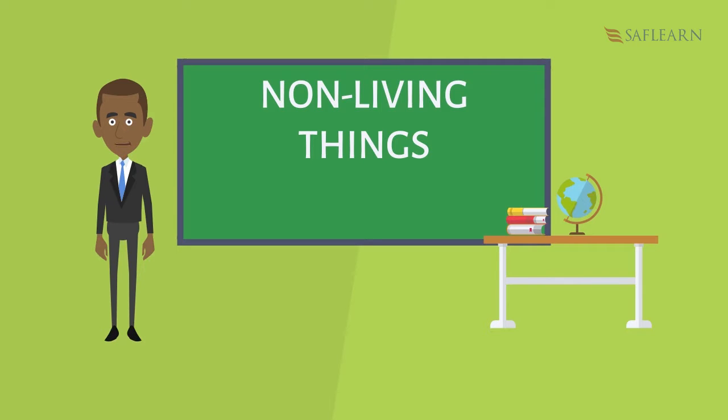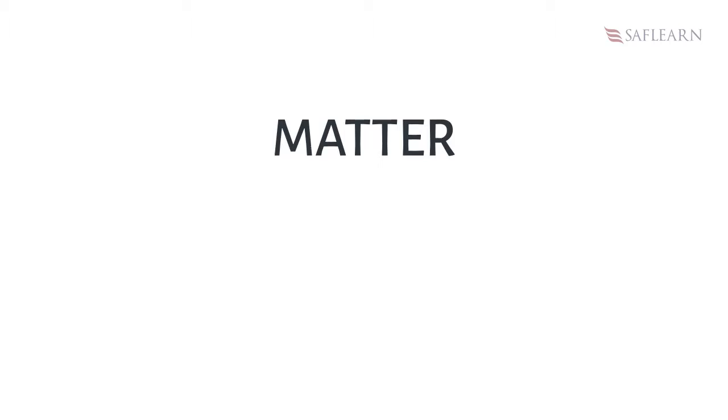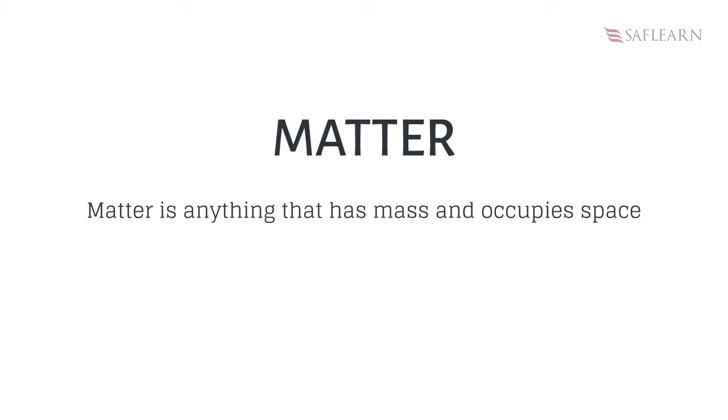Hi once again. In the previous section, we were told that living things around us could be classified as either living or non-living things. We discussed living things. Now it's time to discuss non-living things. Now, students, everything around us, including ourselves, is made up of matter. Now, do you know what matter is? If you don't, I'll tell you. Matter is anything that has mass and occupies space.